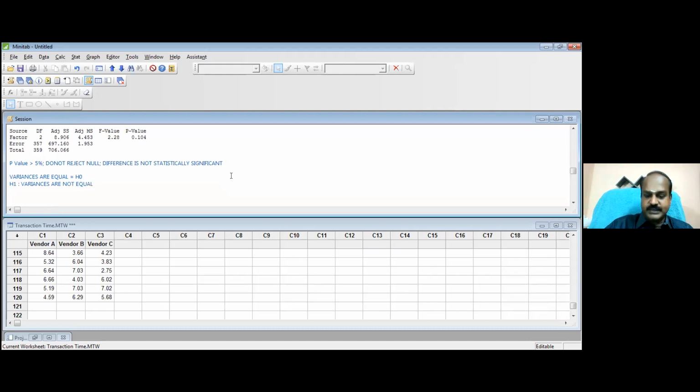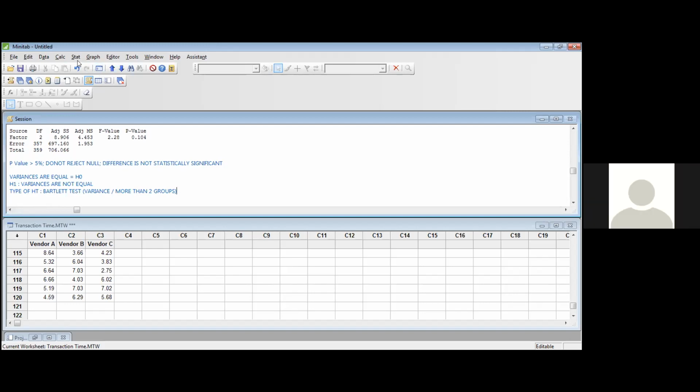You can test this. This is also a type of hypothesis testing. This is called the Bartlett test. And the Bartlett test studies variance for more than 2 groups. All of you understand what the Bartlett test is? We are studying the variance, whether the variances are equal or not. Clear? Let us do that.